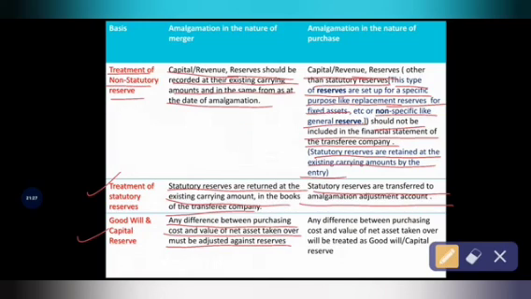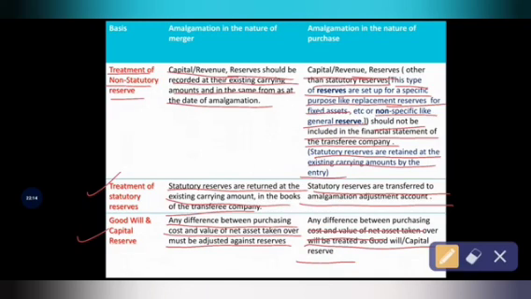So in case of amalgamation in the nature of purchase, any difference between the purchase consideration and the net asset taken over will be treated as goodwill or capital reserve. But in case of amalgamation in the nature of merger, the difference will be adjusted against the reserve. In which situations goodwill and capital reserve are generated, I will explain when I solve the problems.